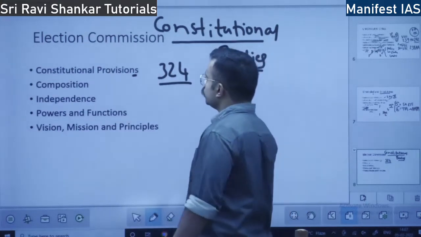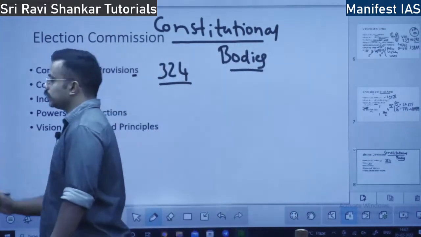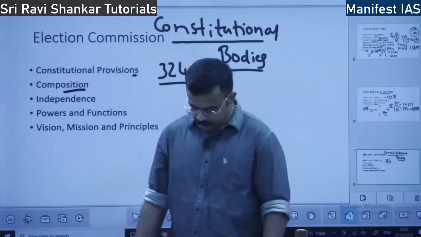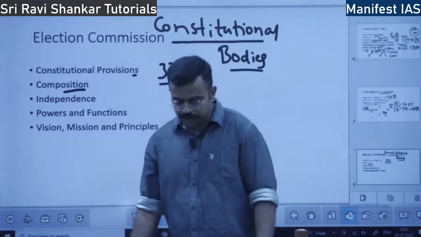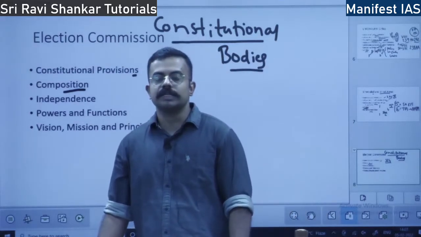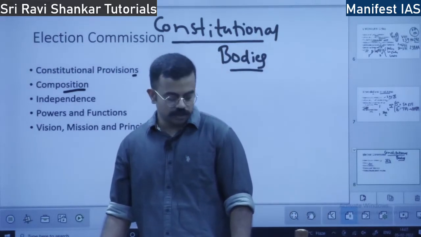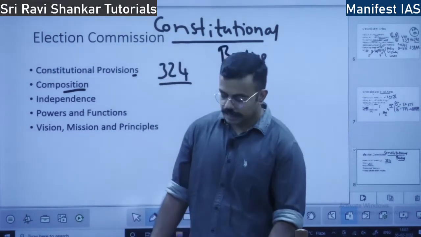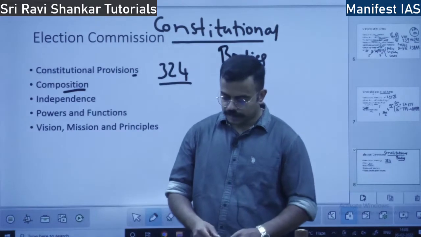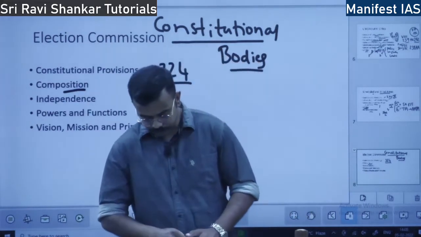So what is the composition of election commission? What does election commission consist of? Election commission shall consist of a chief election commissioner and other election commissioners. So who appoints them? They are appointed by the president. The president appoints the election commissioner.